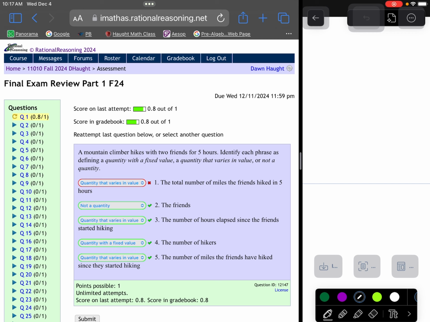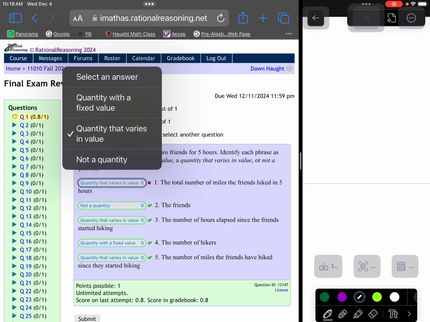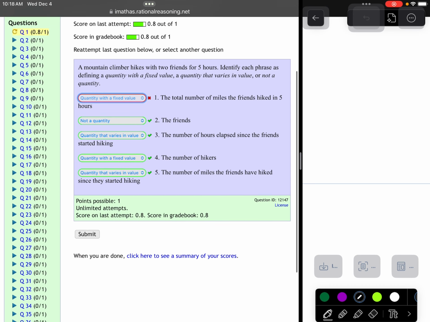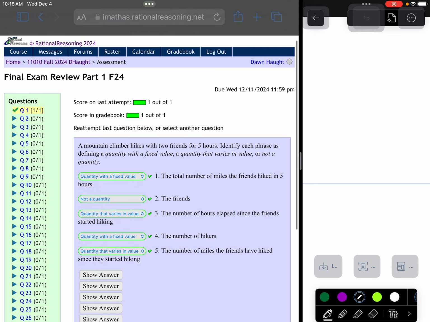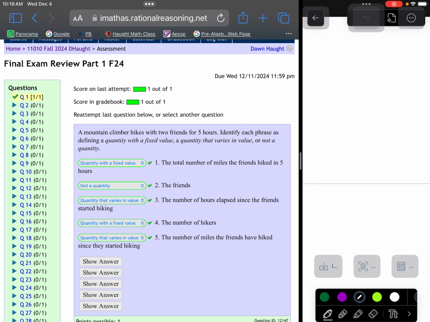A mountain climber hikes with 2 friends for 5 hours. Identify each phrase. The total number of miles that they hike in 5 hours. I guess once that has been established, it never changes. At 5 hours, they're at a certain spot. So I'm sorry, let's change that one to a quantity with a fixed value. Okay, there we go. Let's move on to question number 2.